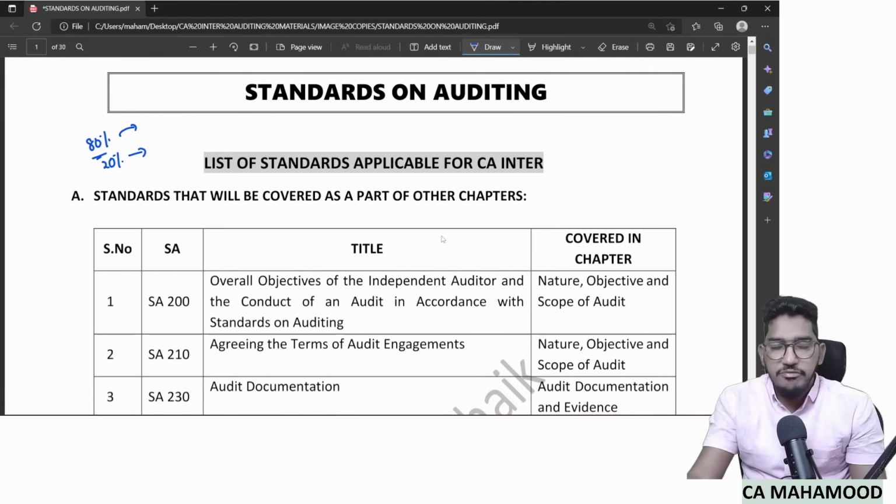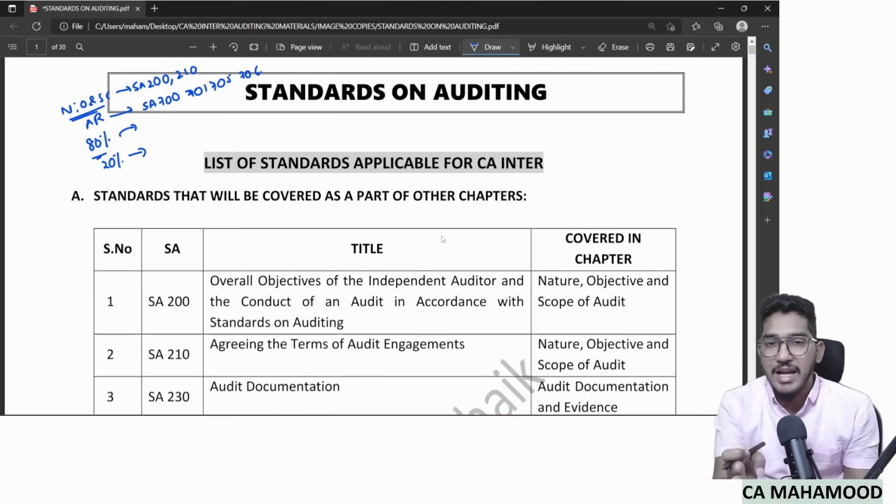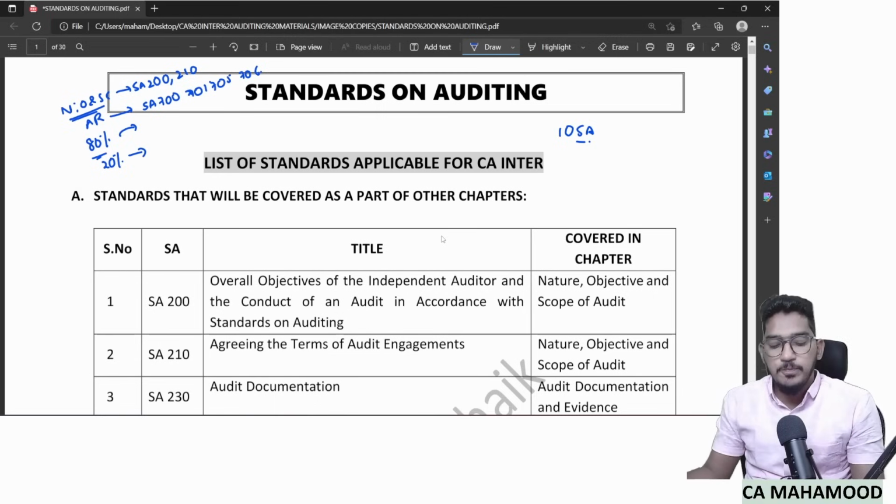Like, when we discuss the chapter nature, objective and scope of audit, that is in fact taken from two standards, SA 200 and SA 210. When I teach you the audit reporting chapter, there also I will teach you some standards on auditing only, like the 700 series of standards, SA 700, 701, 705, 706. Like this, whatever chapters are a part of our curriculum, those chapters are actually taken from standards only.